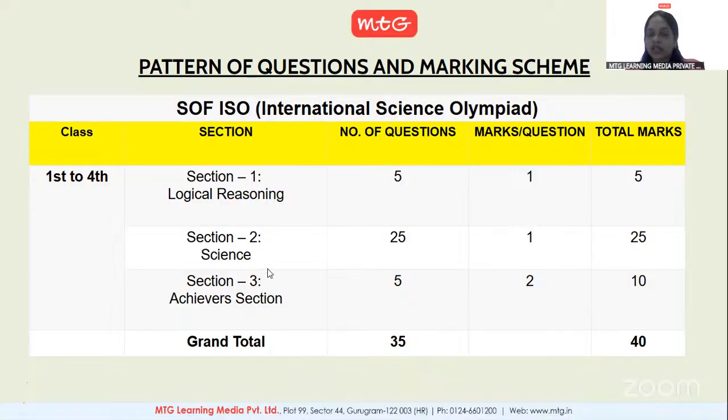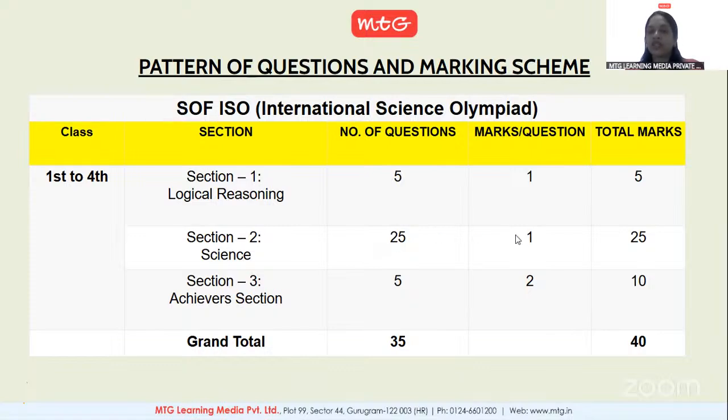And there are 3 sections. The first section is logical reasoning, where 5 questions will be asked. Each question carries 1 mark, so logical reasoning total marks are 5. Coming to section 2, it's science related questions, and there will be 25 questions of science.